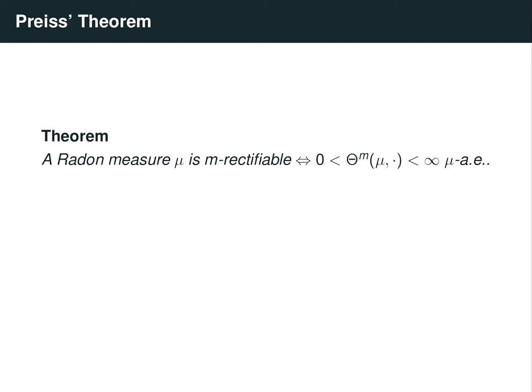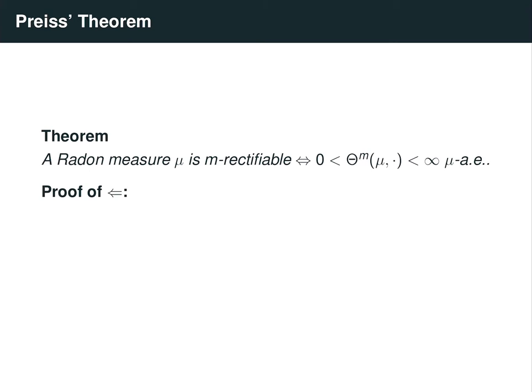So why is this result so interesting? Well, it's because we have a simple measure theoretic condition that a priori says nothing about the geometry of the measure, but from that simple measure theoretic condition, we actually get some explicit geometric information. In particular, our density condition here only says that the measure of any ball centered at almost every point is asymptotically equal to a constant times its radius to the power m as the radius of that ball shrinks. But from this asymptotic information about the measure, we obtain the structural property that we can parameterize the support of the measure by Lipschitz mappings, i.e. that it's rectifiable.